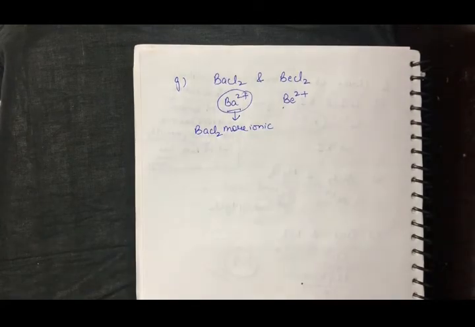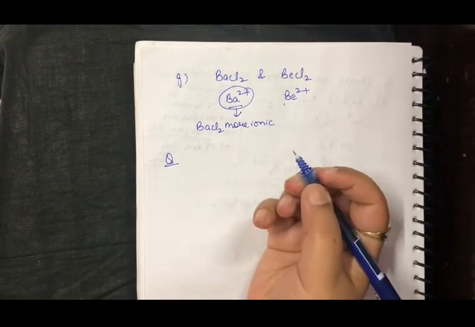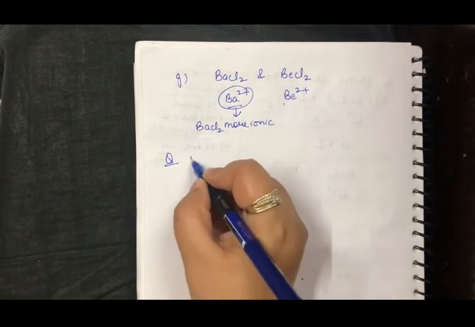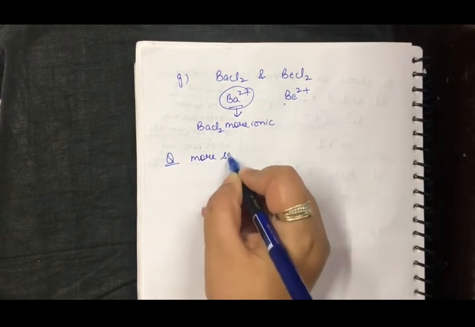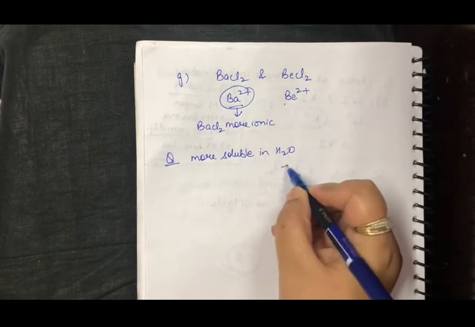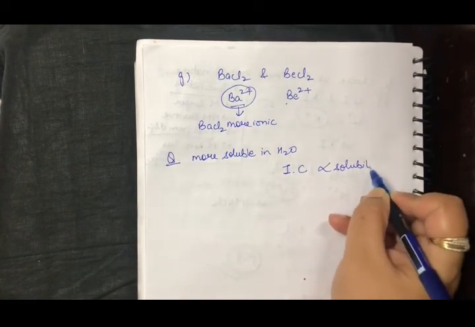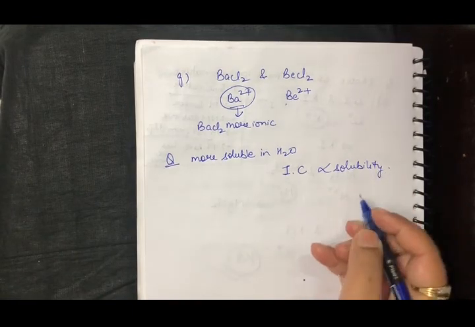BaCl2 is going to be more ionic. Also, the question can ask you which of them is more soluble in water, and they can give you options. So as I talked previously, ionic character is directly proportional to the solubility. More is the ionic character, more is the solubility.